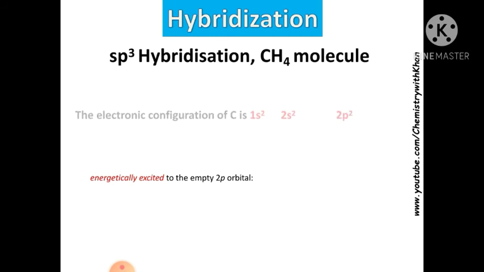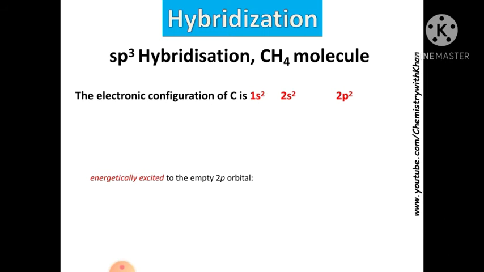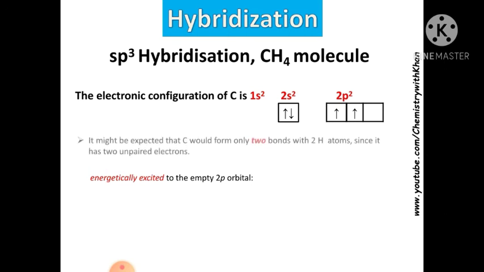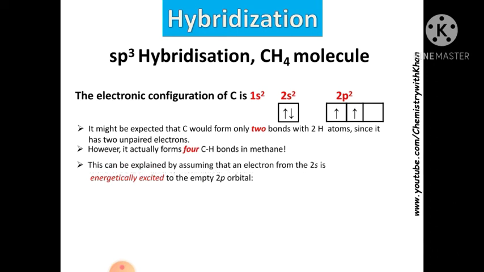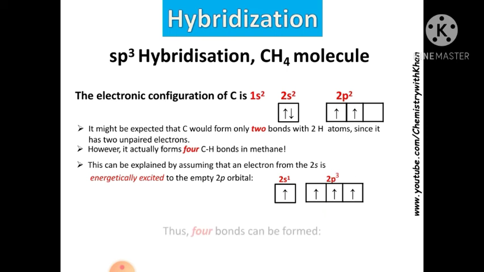The electronic configuration of carbon is 1s2 2s2 2p2. Now, it might be expected that carbon would form only 2 bonds with hydrogen atoms since it has 2 unpaired electrons. However, it actually forms 4 carbon-hydrogen bonds in methane. This can be explained by assuming that an electron from the 2s is energetically excited to the empty 2p orbital. This is 2s and this is 2p. Thus, 4 bonds can be formed.